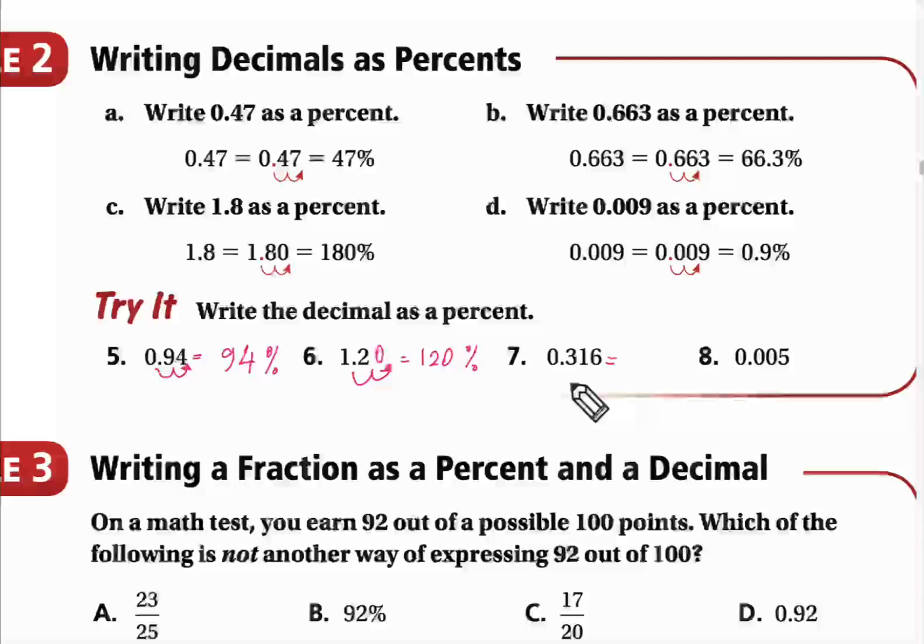Okay, so this is about moving the point. This is 31.6%. Excellent. So we move the point to the right 2 digits, 1, 2. So it will be 31.6, between the 1 and the 6.